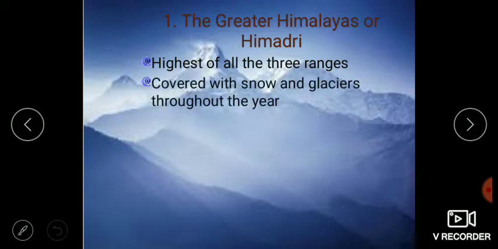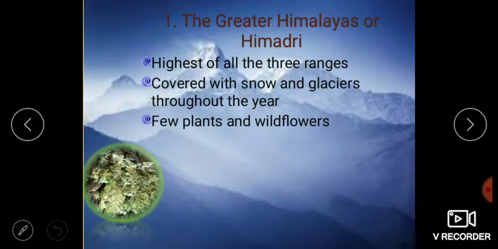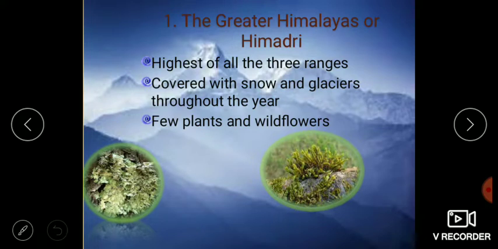The mountains of this region remain covered with snow and glaciers throughout the year, and so it has an extremely cold climate. Since it is very cold here, there are very few plants, such as lichens, moss and wildflowers, which can survive here.